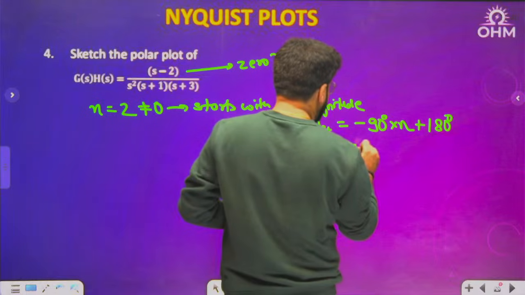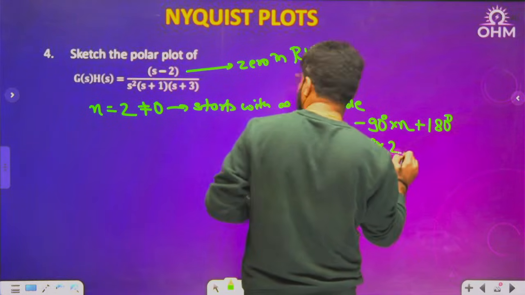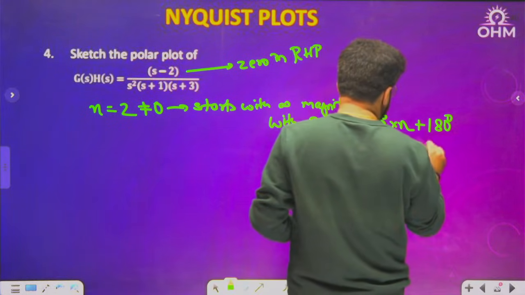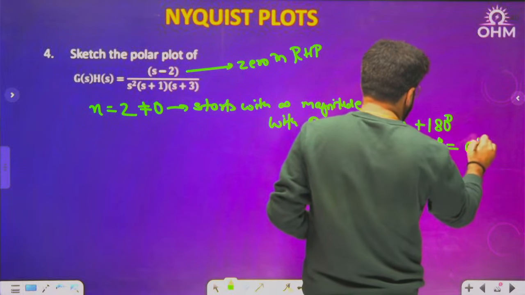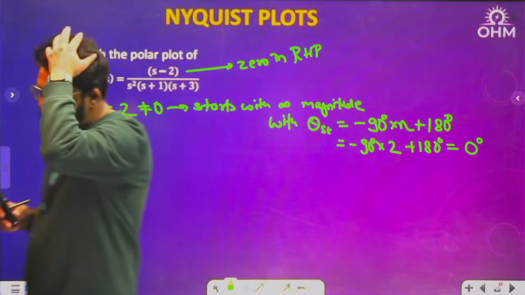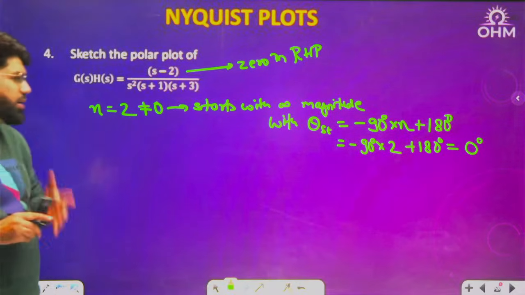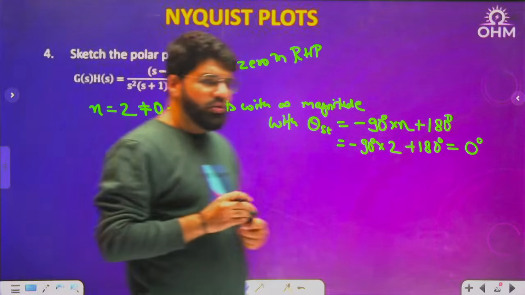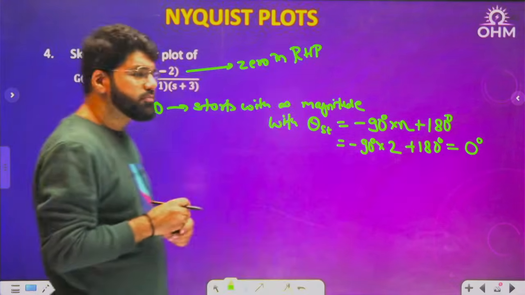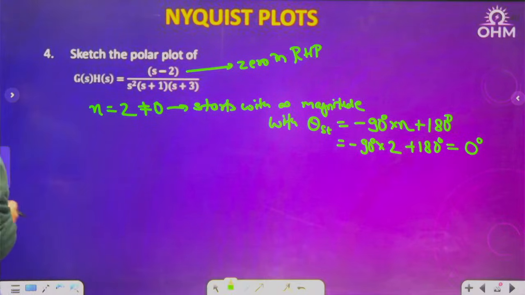So this is minus 90 degree into n, n is 2, and plus 180. So minus 180 plus 180 is going to be 0 degree. Clear, everybody? This is the starting angle, and it will represent 0 degree.